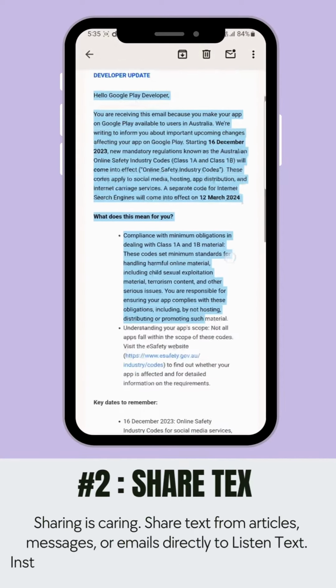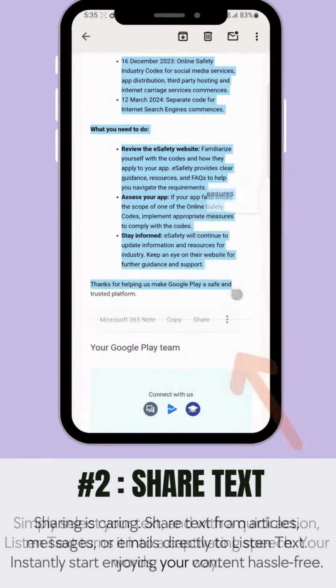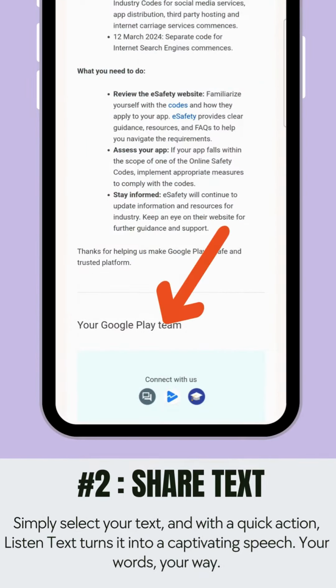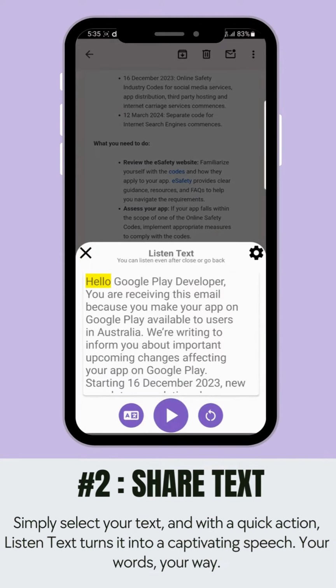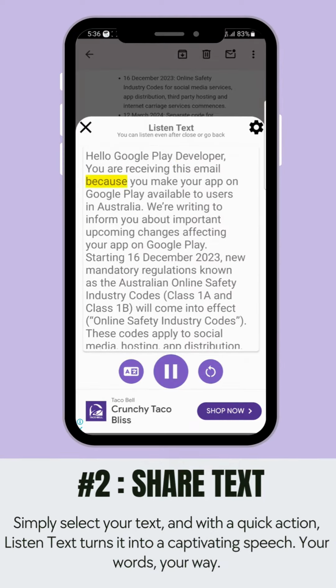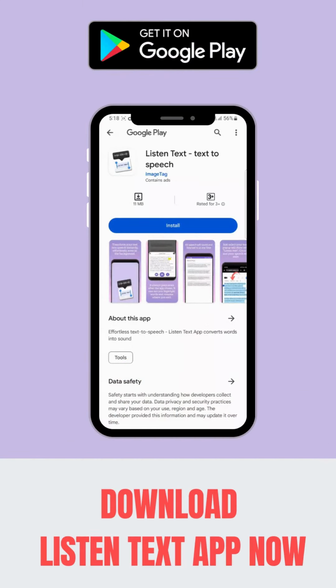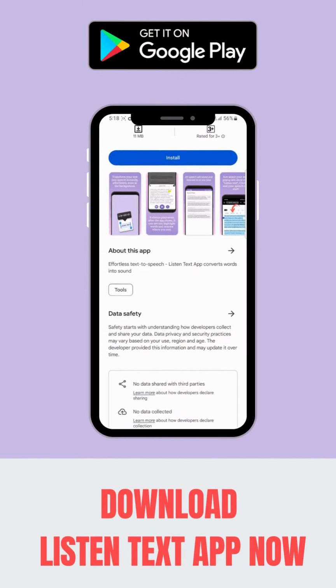Sharing is caring. Share text from articles, messages, or emails directly to Listen Text. Instantly start enjoying your content hassle-free. Transform the way you engage with written content.